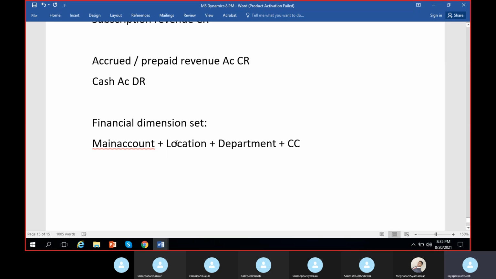So how to do that combination and how we can use them further, I'll show you now. Okay, so creating combinations: main account plus location, or main account plus location plus department, or main account plus location plus department plus cost center, or main account plus department separately, or main account plus cost center separately, as you wish. Or also you can do location plus department, leaving main account aside. You can give any combination according to the permutations and combinations rule. You know, right? If we have four things, we can combine any two of them or any three of them, any one of them individually. Anything you can do. So now let us try to combine a few and create a few dimension sets and try to use them and track the balances out of them. Okay, done.